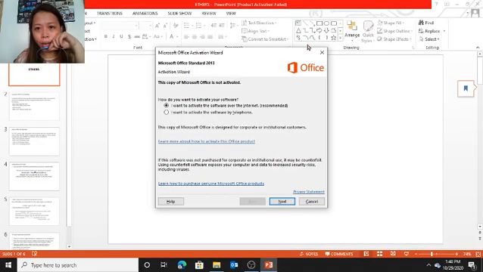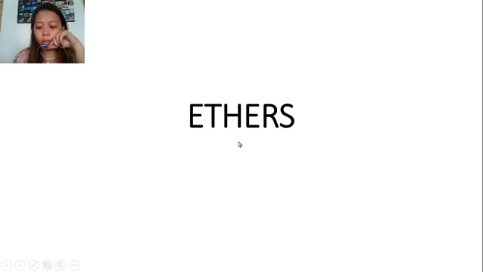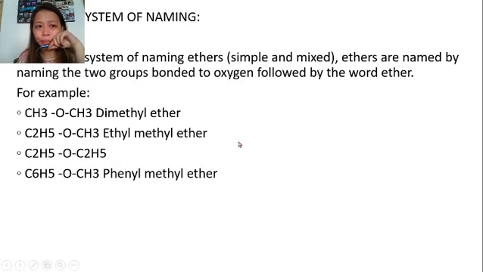Today's topic, let us discuss the ethers. What are the ethers? So, we have different systems of naming. We have the common system and the IUPAC. First, in the common system of naming, ethers are simple and mixed. Ethers are named by naming the two groups bonded to oxygen followed by the word ether.